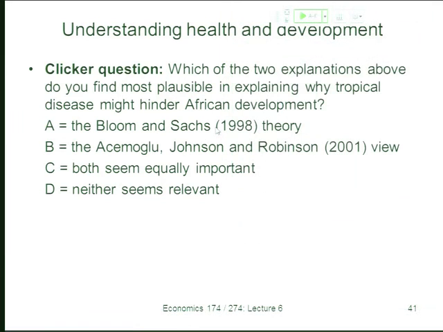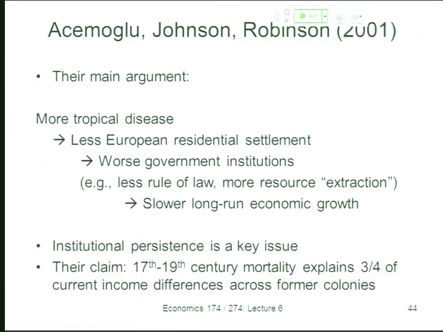Okay, so we already talked through the main argument here, and the punchline of their paper is that actually this settler mortality centuries ago can explain 3/4 of the income differences across countries. That almost seems too big, right? And this is part of the critique, that some of these estimates seem implausibly large.